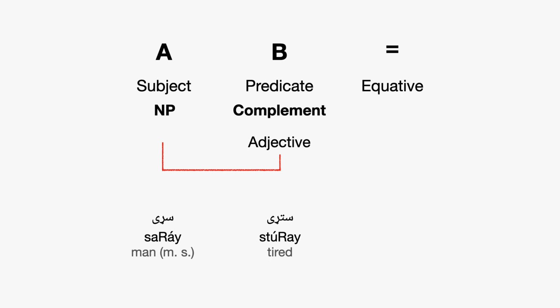It has to be masculine singular. And then the equative also has to agree. So sare stare de. But if I'm talking about a khaza, about a woman, then I have to say khaza stare da.